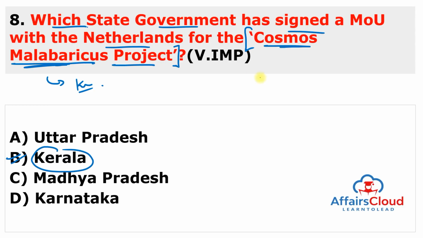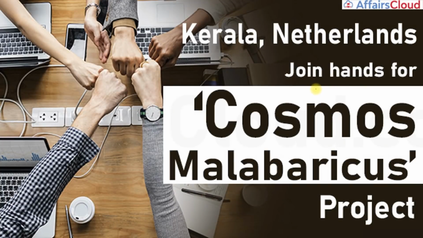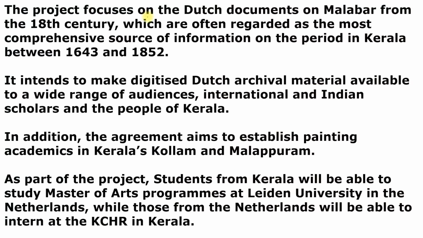So the Kerala government has signed a memorandum of understanding with the Netherlands for the Cosmos Malabaricus project, which aims to illustrate the historical significance of Kerala using 18th century documents. So this is the Cosmos Malabaricus project. You have to remember the name. And the project focuses on the Dutch documents on the Malabar from the 18th century, which are often regarded as the most comprehensive source of information on the period in Kerala between 1643 and 1852.